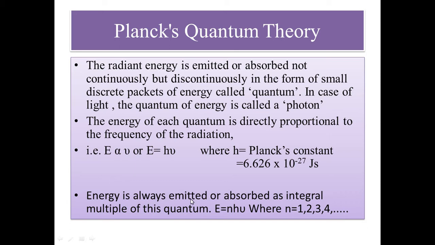Next, energy is always emitted or absorbed as an integral multiple of quanta. That means one half, three by four, or one by four of a quantum is not absorbed by a body. It must be in whole units, that means 1, 2, 3 and 4. It is not possible that half of a quantum is absorbed by any substance or released by any body. So it is a whole unit.